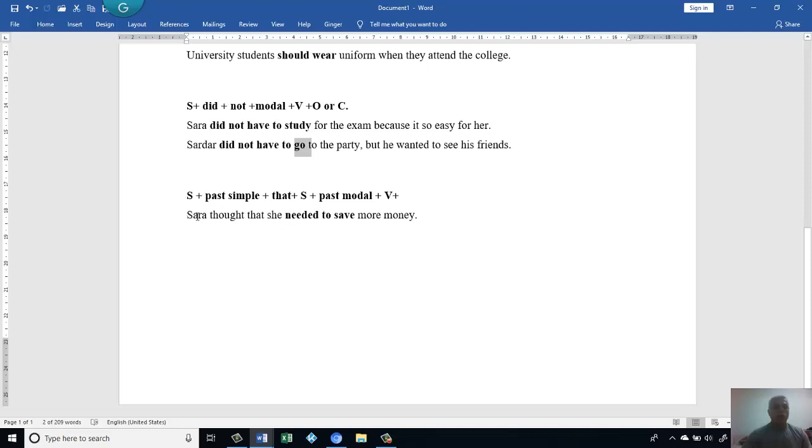For example, Sarah thought that she needed to save more money. If you look here, we have a subject, then we have thought, it's in the past. Then the clause here is going to be the object of the sentence. There we have that. Then in the clause, we have she as the subject. Then needed to. That's the modal in the past. Then we have the root of the verb. Then the rest of the sentence.